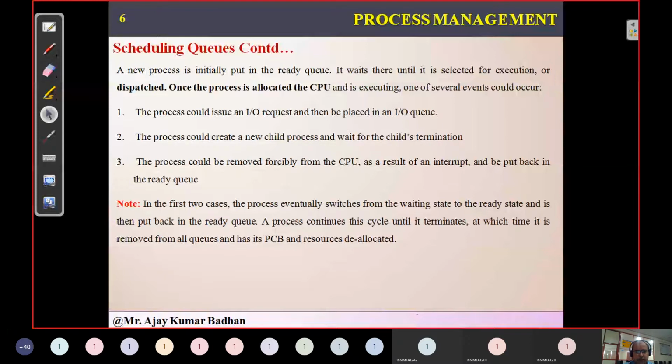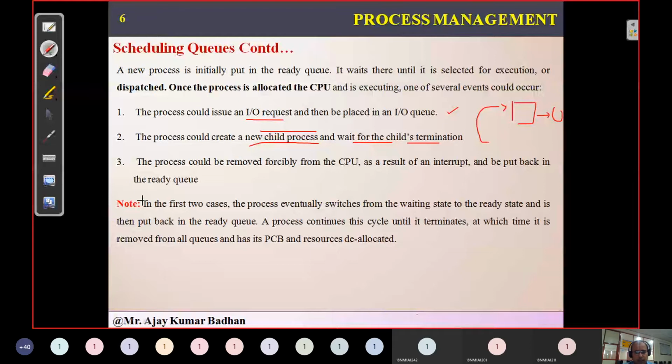Next we have three scenarios. The process could issue an I/O request. Whenever the process is given to the CPU, it might request an I/O device to perform an operation. That is what is represented here. Next, it may create a child process, as I showed you in the previous slide. The parent process will wait until the child terminates. Once it is done, it is transmitted back to the queue, and from the queue it is transmitted to the CPU.